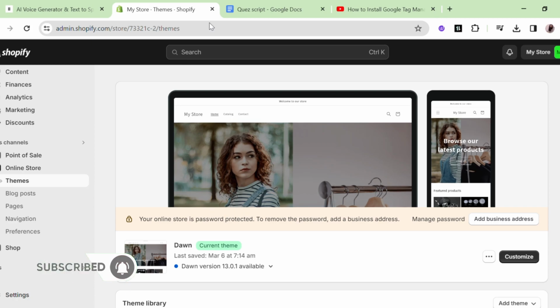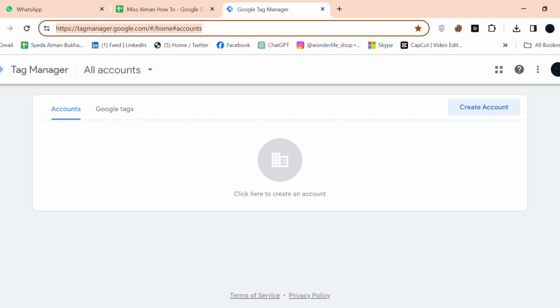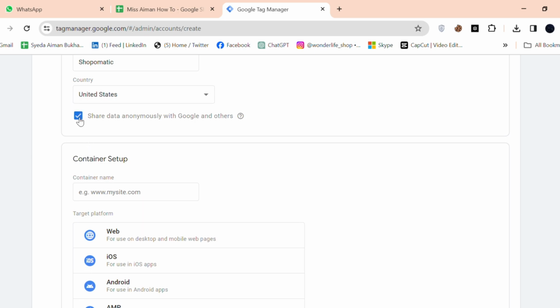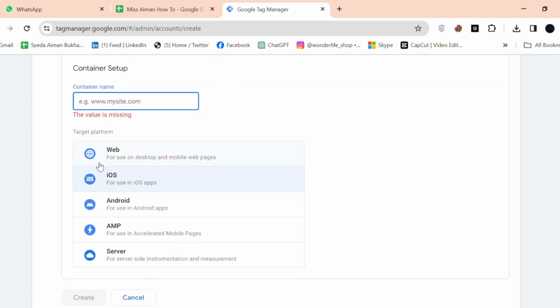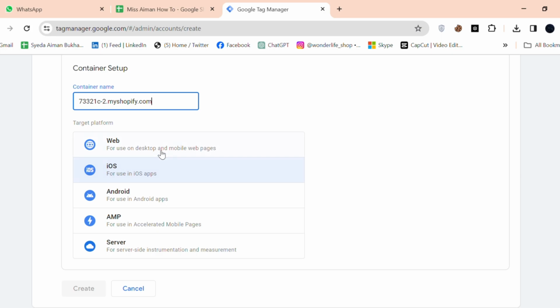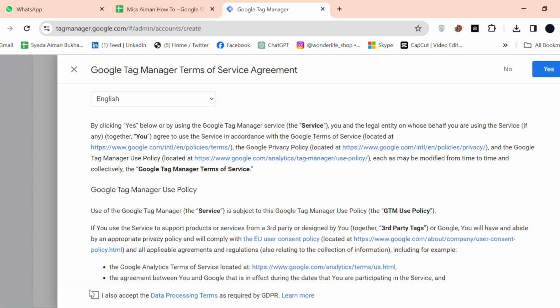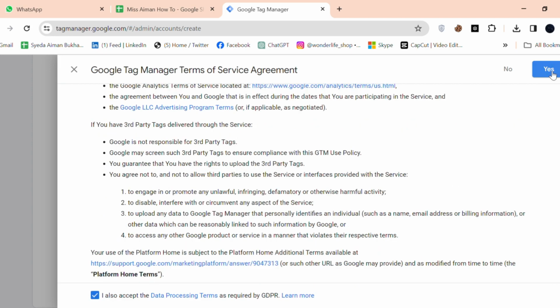Today we are going to see how to add Google Tag Manager to Shopify. Open the website tagmanager.google.com and create account. Here add account name. We need to manually input all the information as per the requirements. Here add website name and select web and then click on create. Check terms and services and then click on yes.